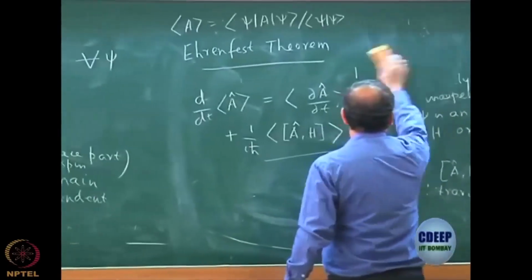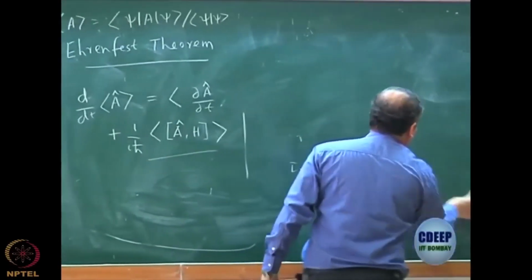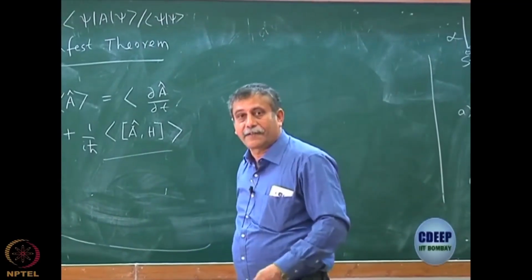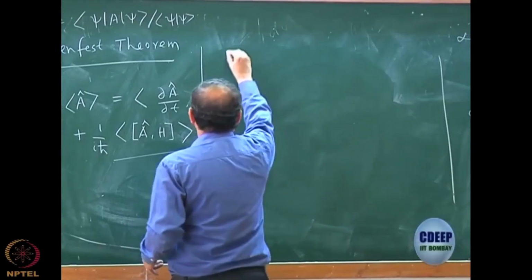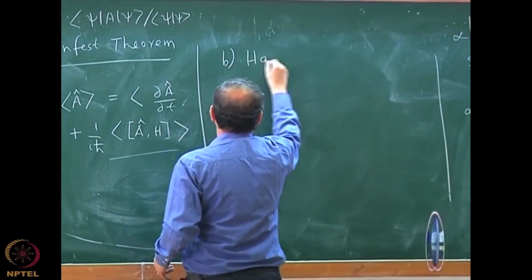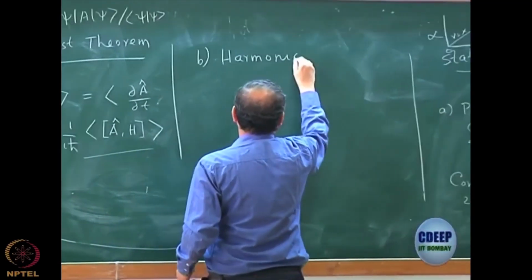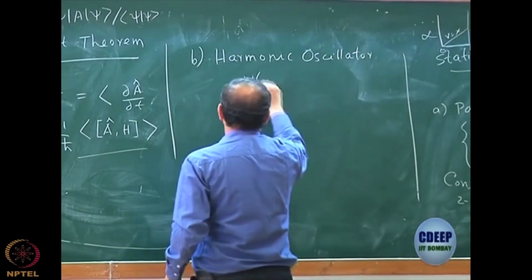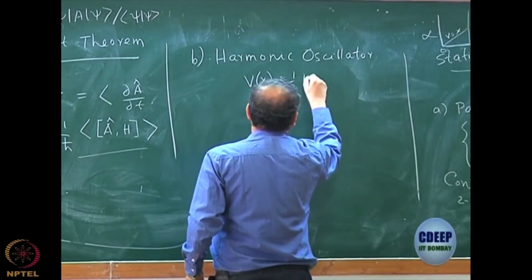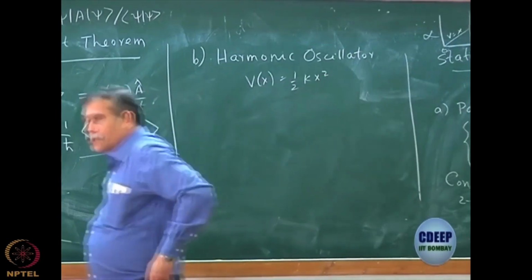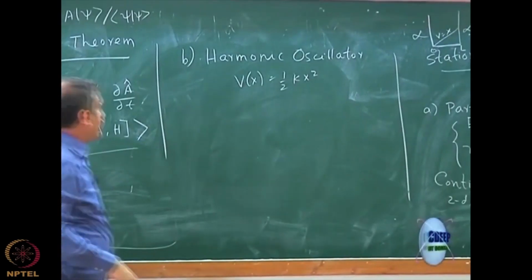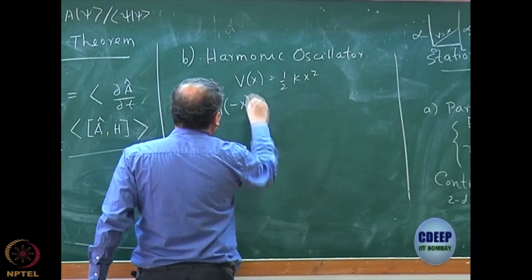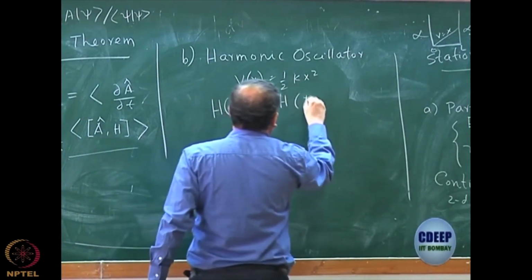Then among these stationary states, particle in a box, remember, was discussed very, very elaborately. It's a very, very famous problem. So then the second was the harmonic oscillator, simple harmonic oscillator, where the potential was half of k x square. And here in particular, before we solved the problem, we noted that the Hamiltonian itself is even. So H of minus x is equal to H of plus x, right?